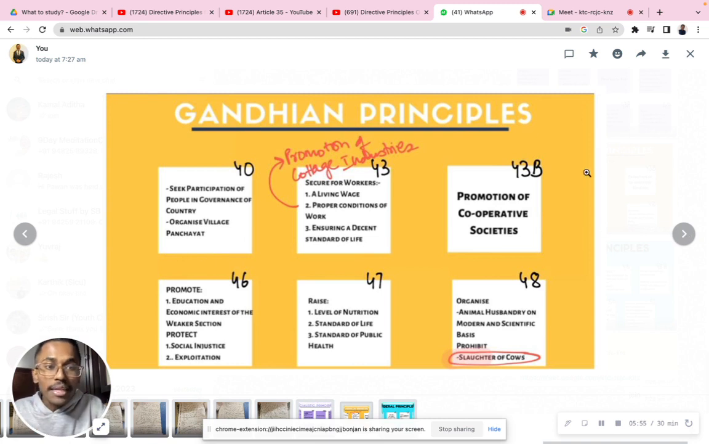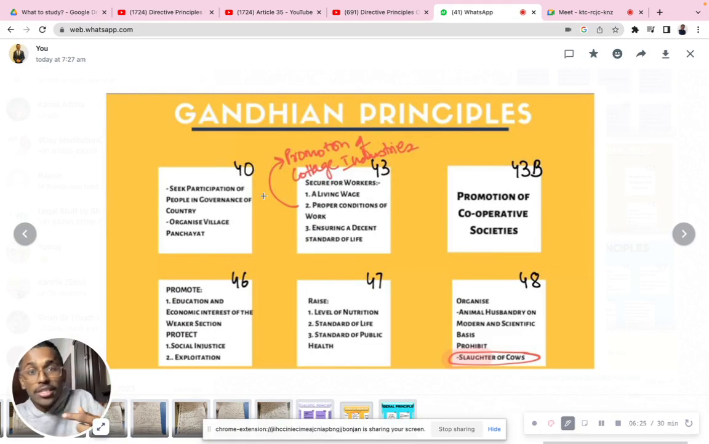Now, what do you mean by the Gandhian principles? The Gandhian principles were introduced by Gandhi, in which he wanted to promote cottage industries. Let me show you a few important aspects of it. Seek participation of the people in the governance of the country. So, he wanted people's participation in governance. Organize village panchayats. If you remember, we have the sarpanch, the gram panchayat. If you visit a rural panchayat anytime, like I'm staying now in Electronic City, even the rural area is basically controlled by the panchayat.